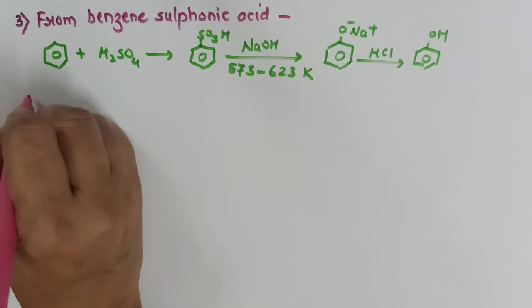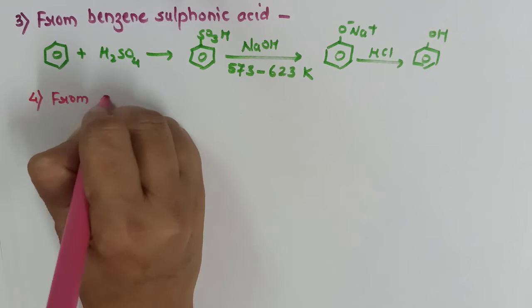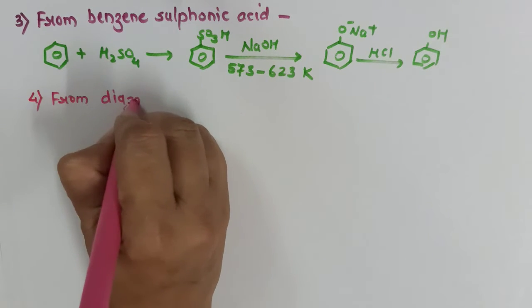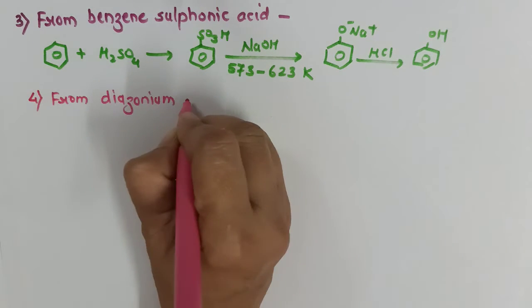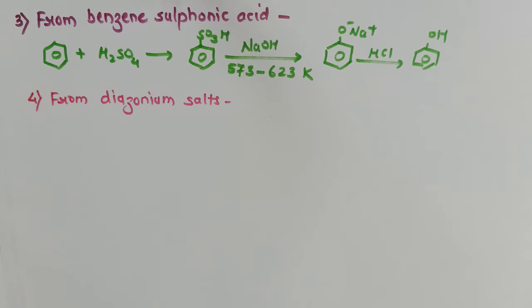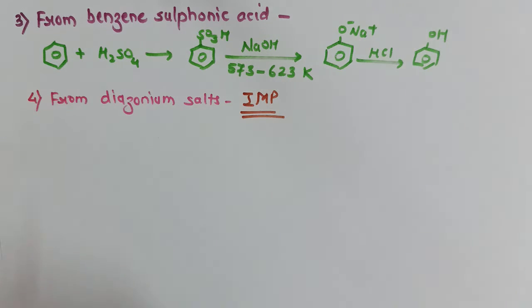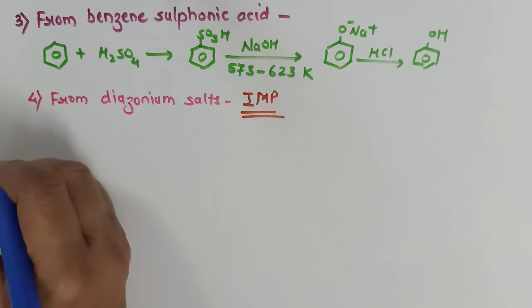The next one is from diazonium salts. It is one of the most important reactions. This reaction will be repeated in the chapter on organic compounds containing nitrogen, that is amines.